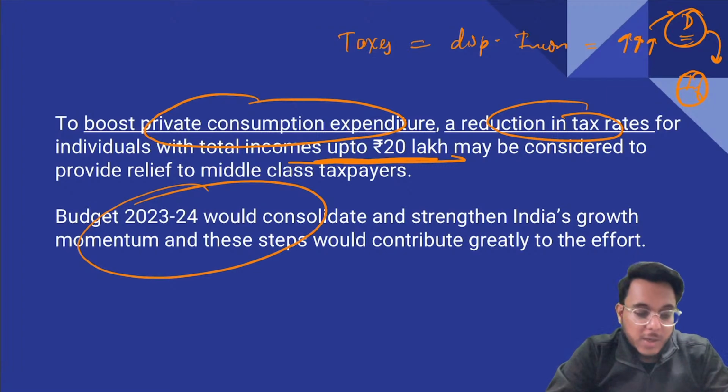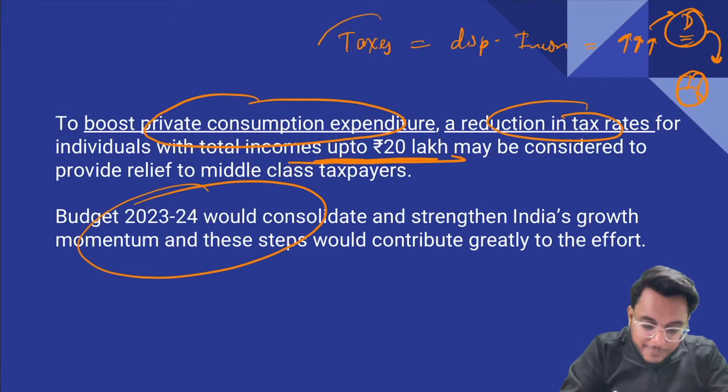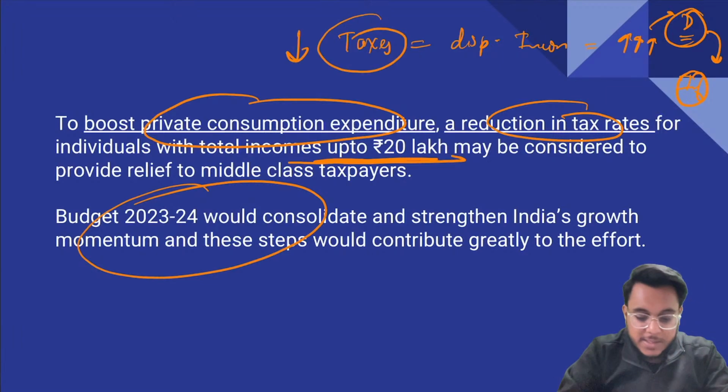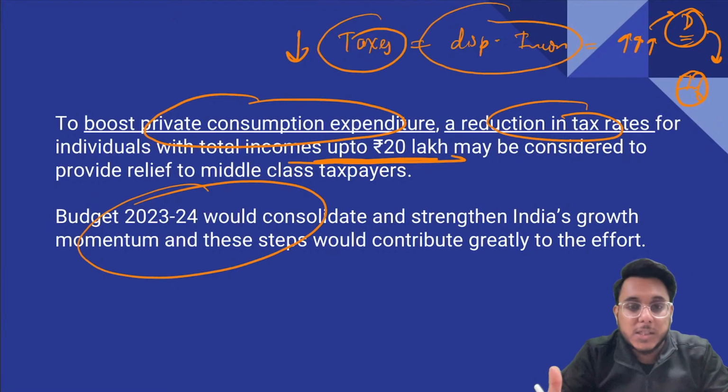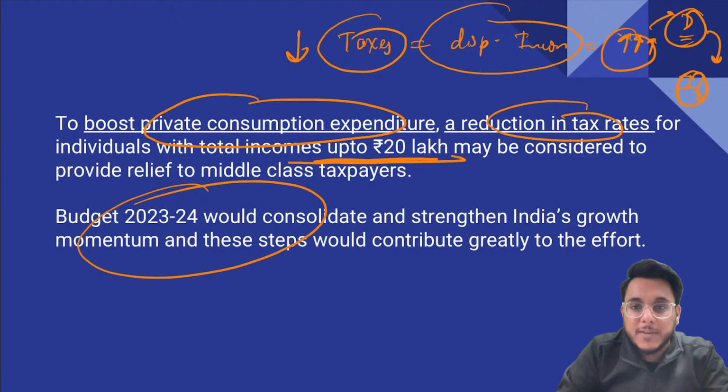So Venki, understand this: basically, if you reduce the taxes, the disposable income, the income that you can spend, will increase. If disposable income increases, people will demand more and more products. When people demand more, the inflation can increase. It might. Fine, Venki, is it clear now? I hope it is clear now.